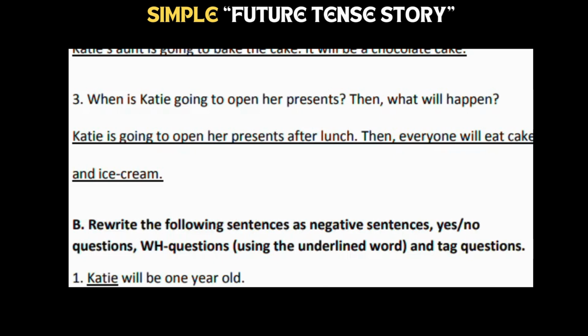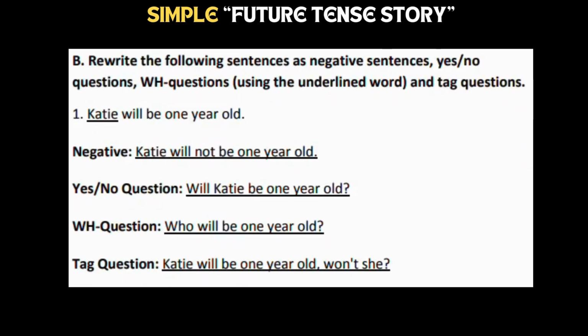Her party is going to start at noon. What time is her party going to start? Her party is going to start at noon. Who is going to bake the cake? Katie's aunt is going to bake the cake. It will be a chocolate cake.